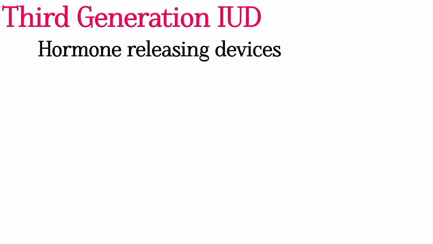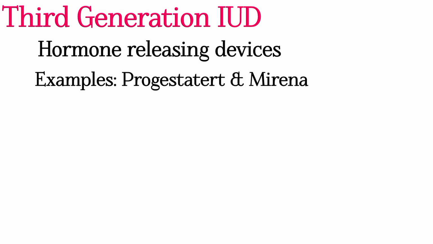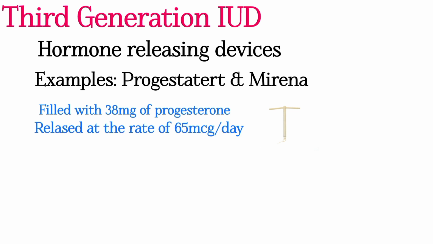Third generation intrauterine devices are hormone releasing intrauterine devices. Examples are Progestasert and Mirena. Progestasert is a widely used hormonal device. It is T-shaped and is filled with 38 milligram of progesterone. This hormone is released at the rate of 65 microgram per day.